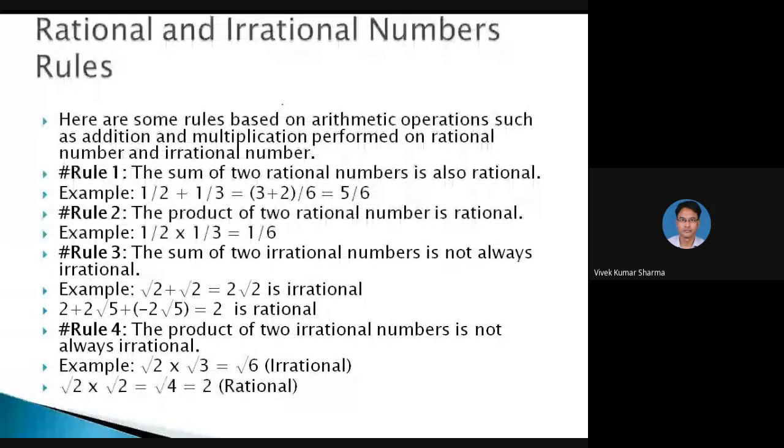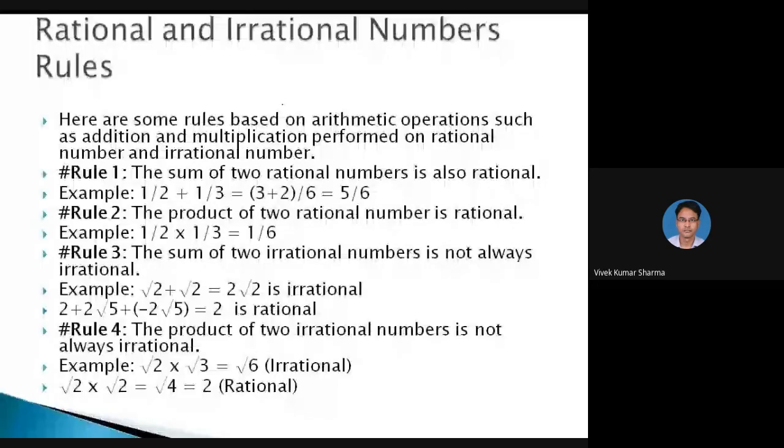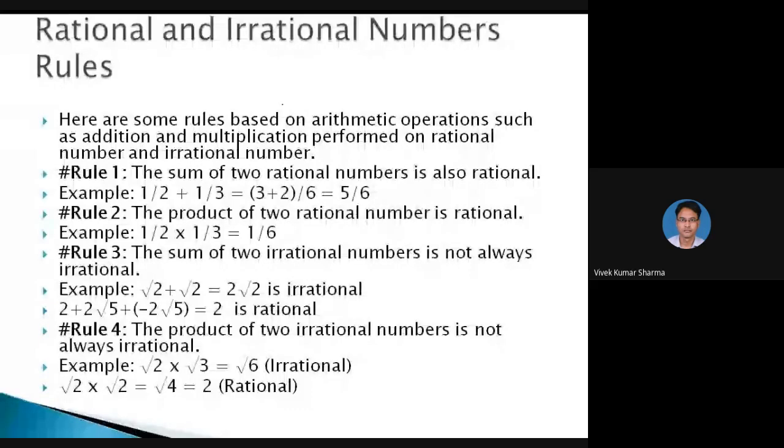There are some rules based on arithmetic operations such as addition and multiplication performed on rational numbers and irrational numbers. The sum of two rational numbers is also rational. The product of two rational numbers is rational. It means they follow the closure property. The sum of two irrational numbers is not always irrational, so they do not follow the closure property. The product of two irrational numbers is not always irrational, so they do not follow the closure property for multiplication.